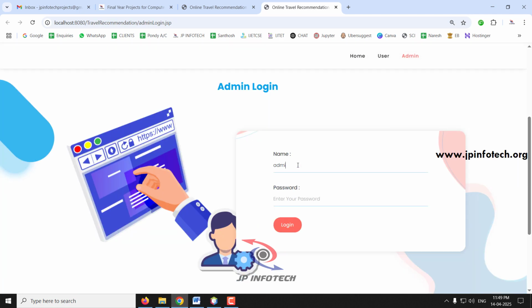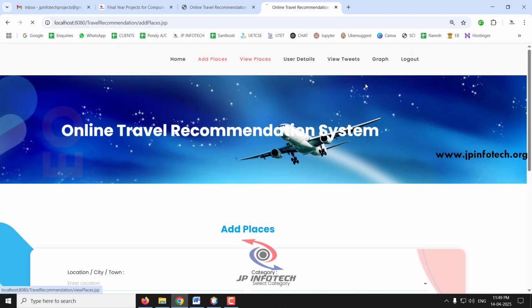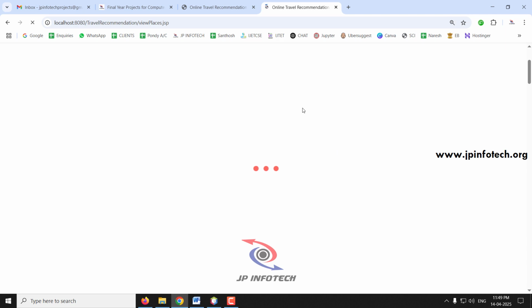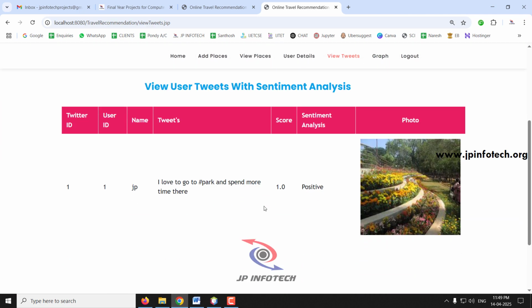Now let us see the tweet posted by the user JP. We have seen the add place option, the view place option, and the user details. Now if you go to the view tweets part, you can see that only one user, JP, has posted a tweet. So what is the tweet? Every tweet has a tweet ID and user ID.